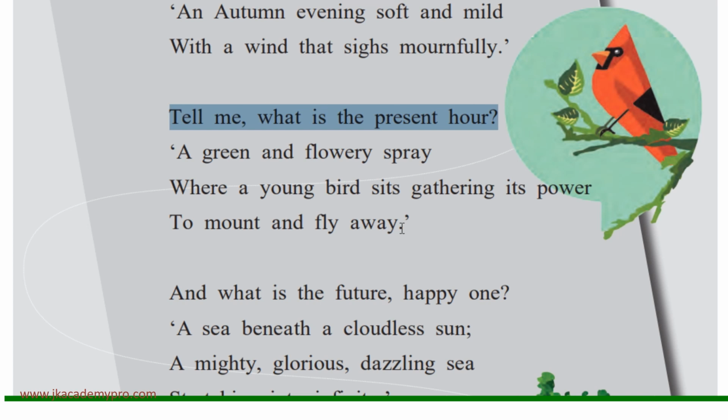That means it is gathering all the knowledge, all the information, all the things that will help it to one day go out into the world and make a name for itself and gather great achievements. So that is how we can learn from this little child, that during this present time we should make the best use of it, the best use of all the things that we have around us.